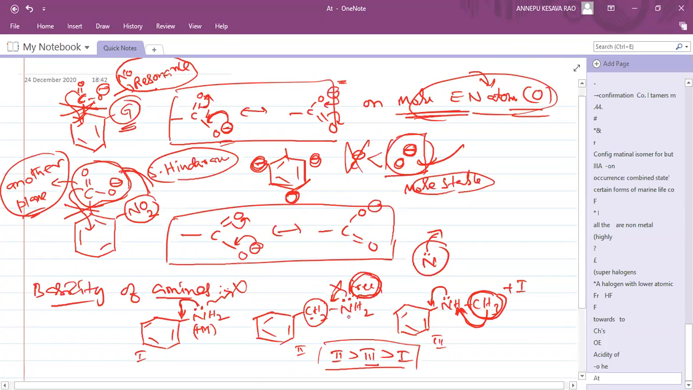So this is a free lone pair in the second case. So this is not going into resonance. That's free. If the lone pair is going into resonance as a plus M, basicity is decreasing. This point you have to remember. Then the next topic is hyperconjugation.